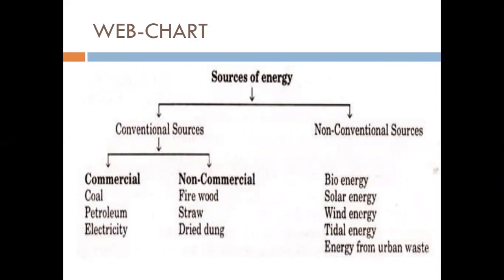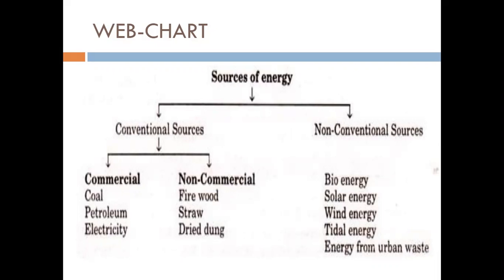Now, a web chart on sources of energy: conventional sources and non-conventional sources. Conventional sources are broadly categorized into two types, commercial and non-commercial. First, let's start with a commercial conventional source, coal. Coal is the most abundantly found fossil fuel.